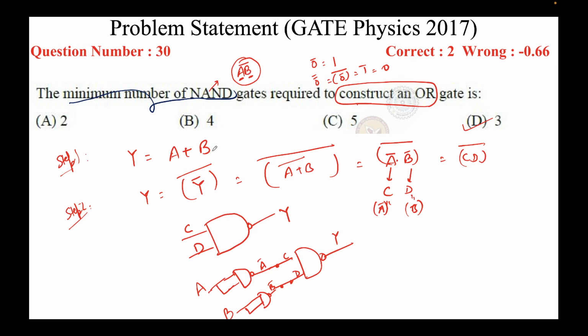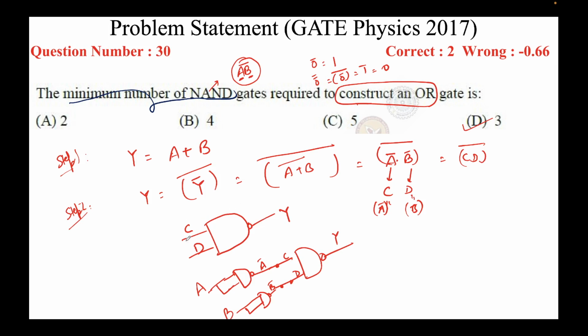So the only way to convert from multiplication to addition is by using De Morgan's law. So what I did is that I write y equal to y double bar, and then I put the value of y here and I solved it. This came out to be (a bar dot b bar) whole bar. So I assumed a bar is C, b bar is D. So the expression came (CD) whole bar. This is nothing but NAND. So I created this. Very good.